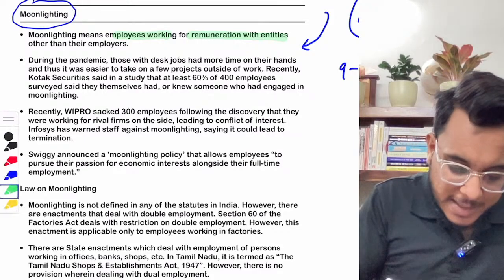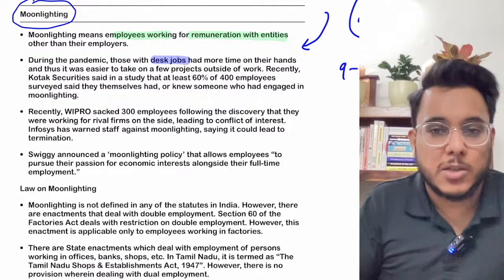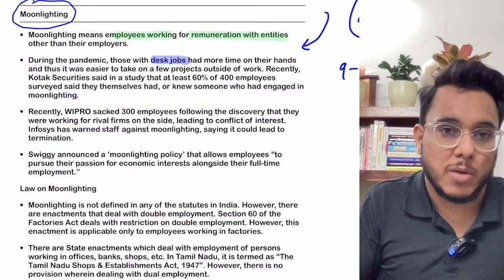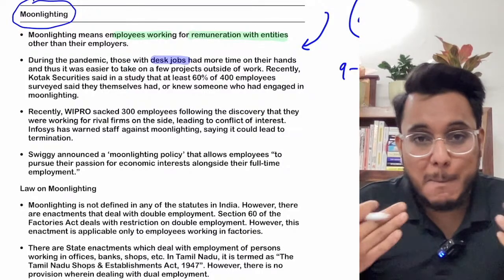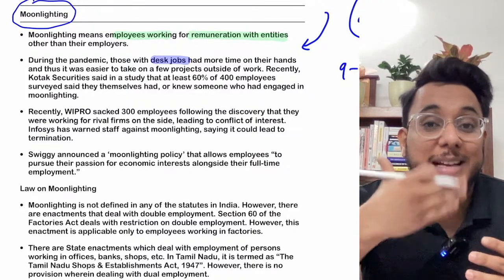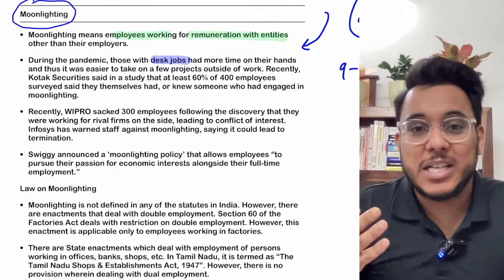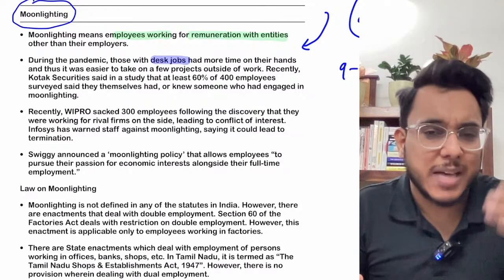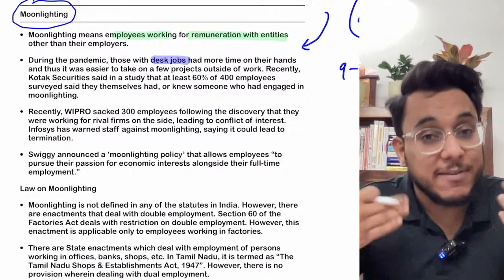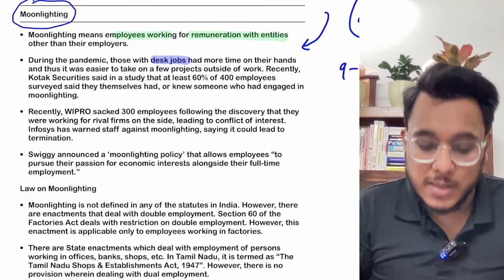Why? You understand this particular thing, that when the pandemic was going on, the people who had the desk jobs, now see, suddenly the lockdown got imposed. Many of the companies were not able to transition to work from home. They were not able to transition into the digital sphere. So therefore the people were not having much work. So they started to look for something else, and they found that this could be a way which can be carried even after their offices resume.